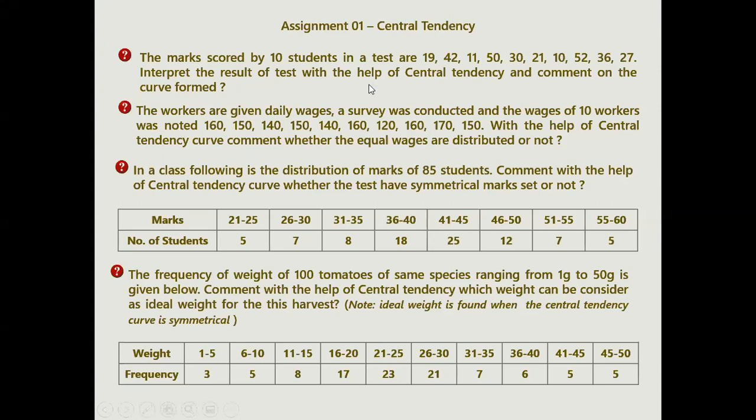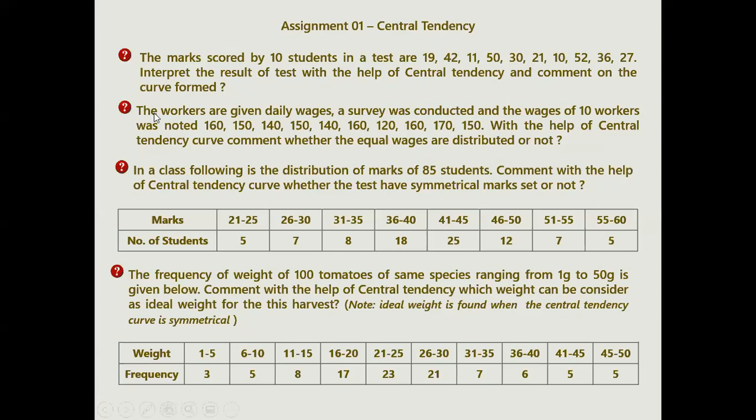If it is bell-shaped curve data, then you will say the result of the test has a symmetrical curve, or all students have a similar mark score in a test. So this is the conclusion you should write if it is symmetrical data.